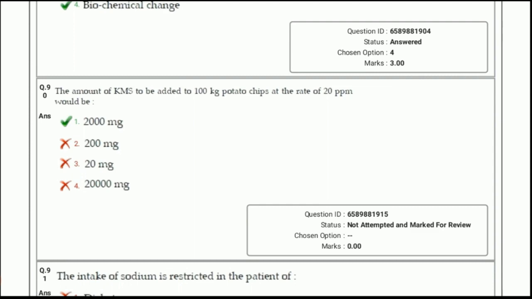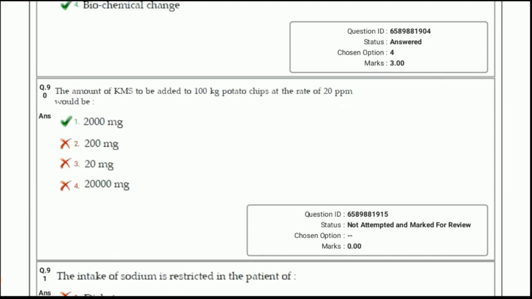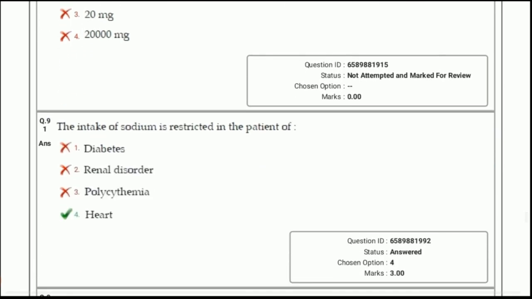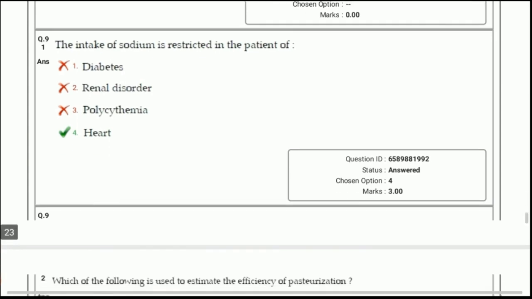Next question, the amount of KMS to be added to 100 kg potato chips at the rate of 20 ppm would be, answer is 2000 microgram. The simple calculation is being shown here. Next question, the intake of sodium is restricted in the patients of, answer 4, heart. Means the patients having heart diseases are suggested to lower their sodium intake.